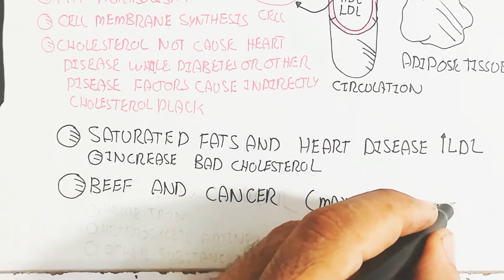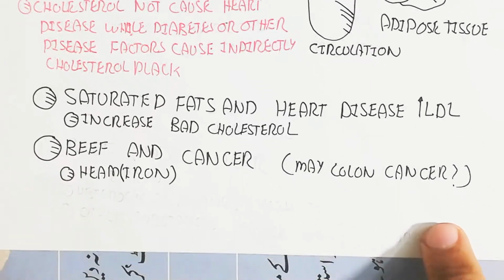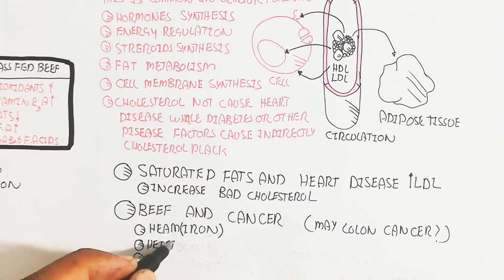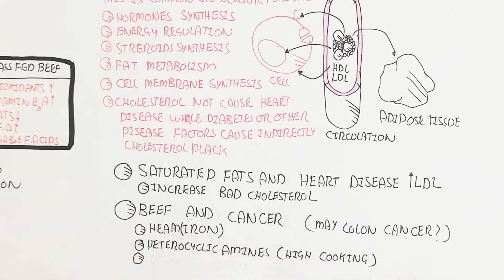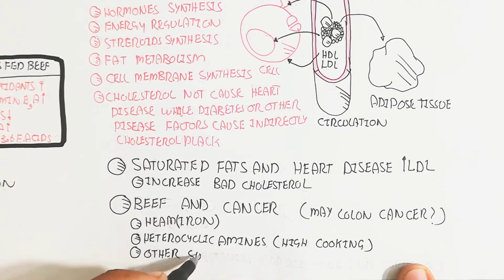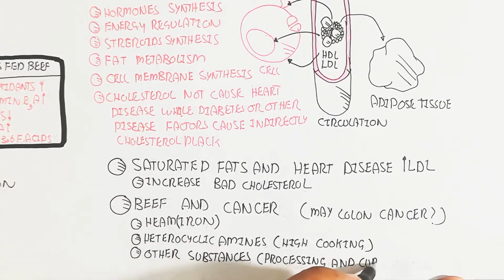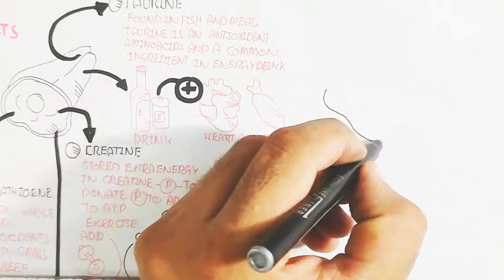And beef and colon cancer: the heme, when it increases iron, also causes difficulties. And heterocyclic amines from high-heat cooking, when they increase, will lead to colon cancer, along with other substances from processing and curing.